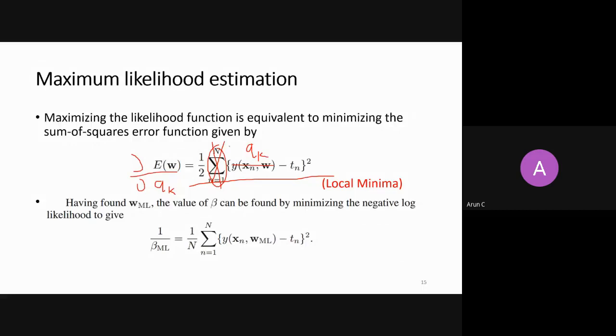If my error function is with respect to one sample, here AK is equal to y of xn comma w.